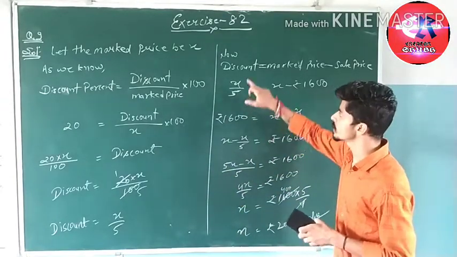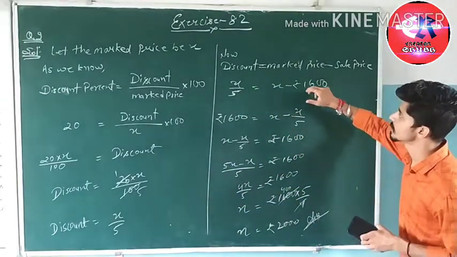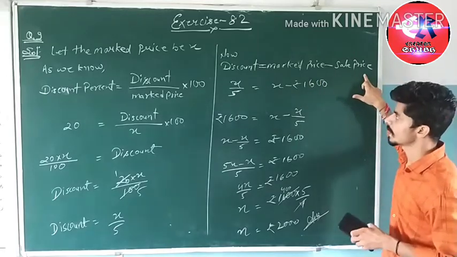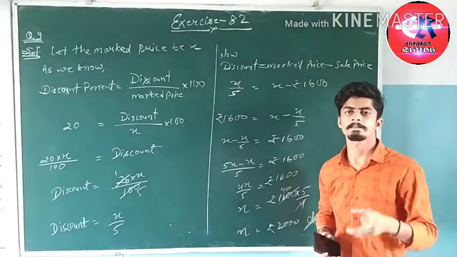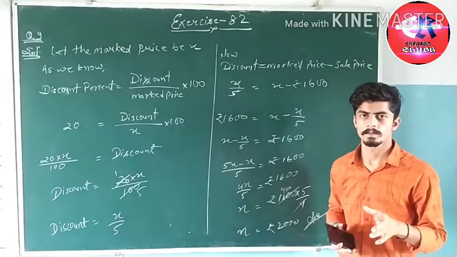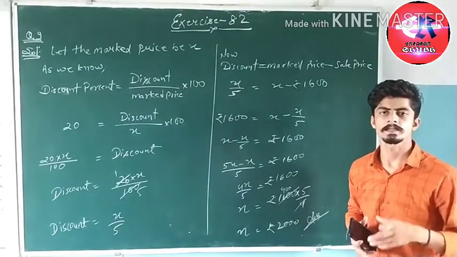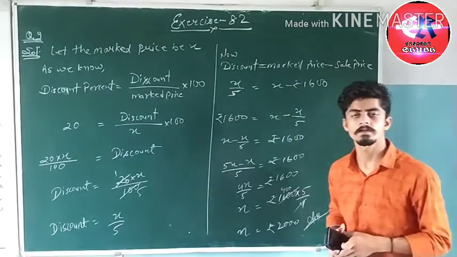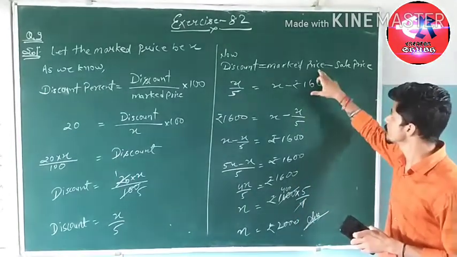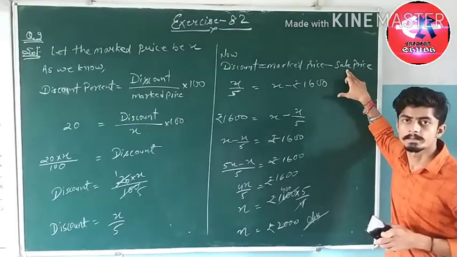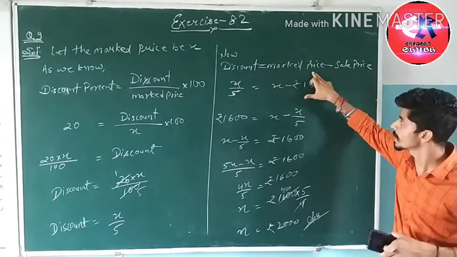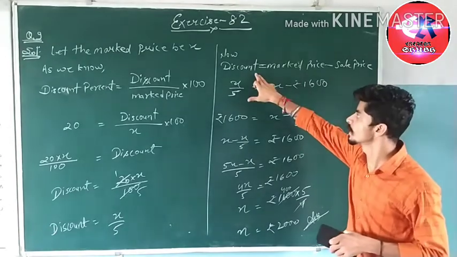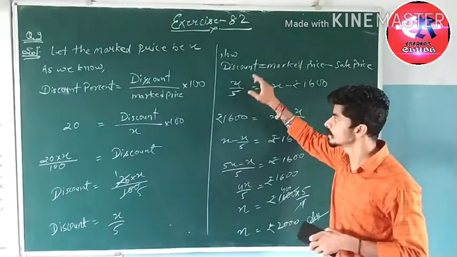Now, as we know, discount is given on the market price. So what is discount? Discount is market price minus sale price. Suppose I am selling a pen of rupees 10, and I am giving 2 rupees discount. So what is the sale price? The sale price is equal to 8 rupees. I am just subtracting the sale price from the market price, so 2 rupees is the discount.